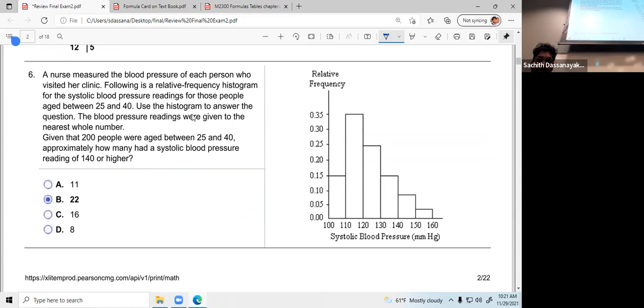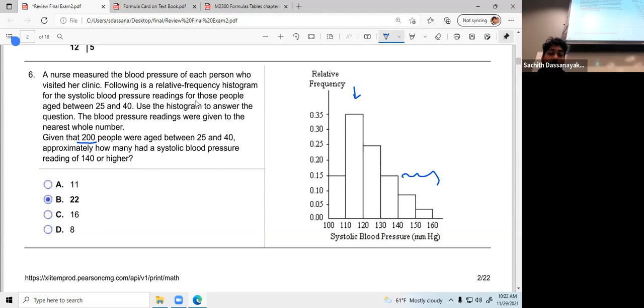Approximately how many had a systolic blood pressure reading of 140 or higher? This part. How many? In that case, there are 200 people. So in this table, they have mentioned the relative frequencies. Once you multiply the height of this bar, for example, what is the height of this second bar? 0.35, right?